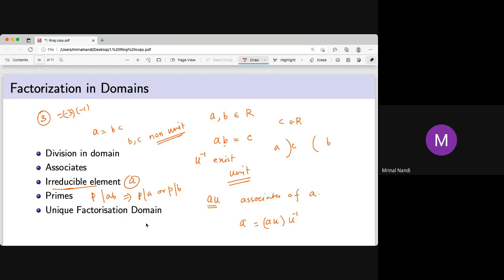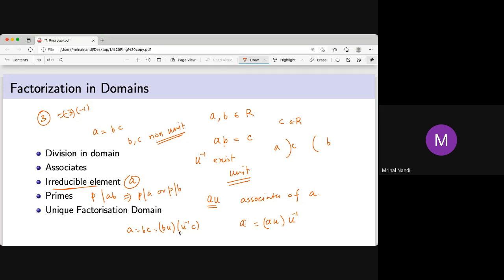And the last thing is the unique factorization domain, whether this factorization is unique or not. This is called a unique factorization domain. This is very important. Unique means, in this sense, that you can always do this, B into C, and then you take one unit element and then you take another factorization.